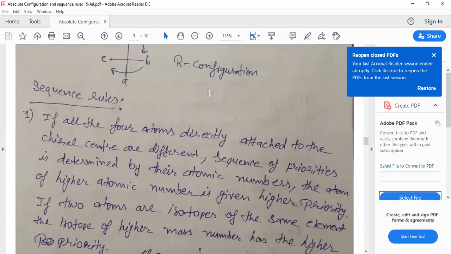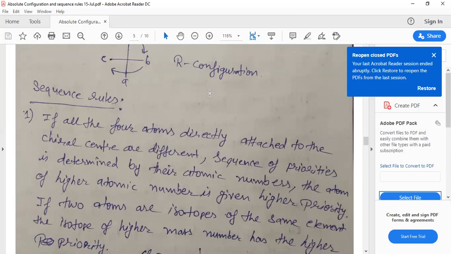Before the examples, we will discuss the sequence rules. If all four atoms directly attached to the chiral center are different, the sequence of priorities is determined by their atomic numbers.